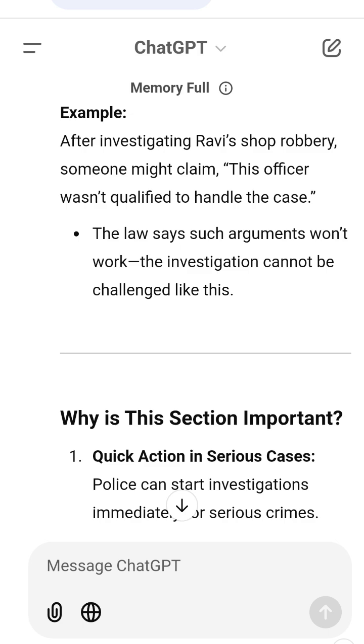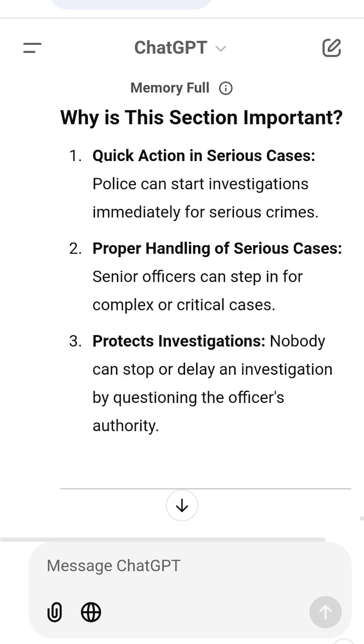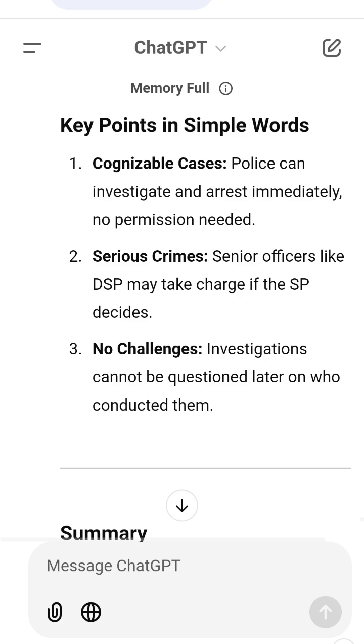Summary. This section ensures that 1. Police act fast for serious crimes. 2. Important cases are handled by capable officers. 3. Investigations are protected from unnecessary challenges.